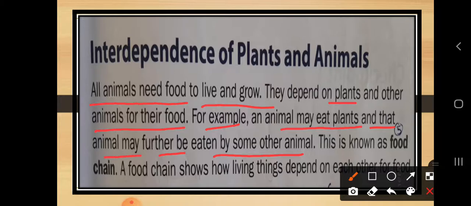Already we have discussed this. So this is known as a food chain, and a food chain shows how living things depend on each other for food. So this is the concept of a food chain, where the animals are interdependent. They are related to each other. They are depending upon each other. Okay. So this is the concept of interdependence of plants and animals.